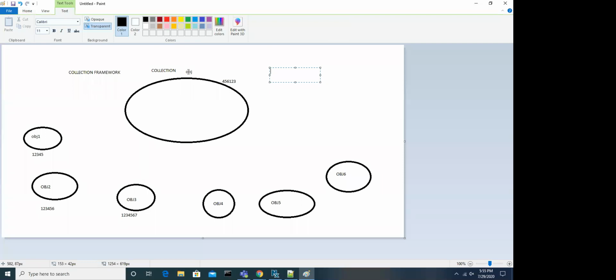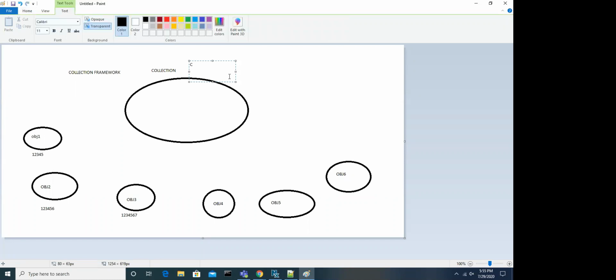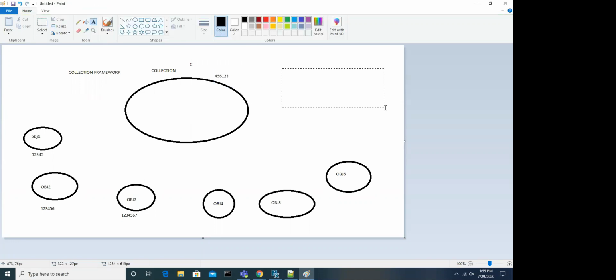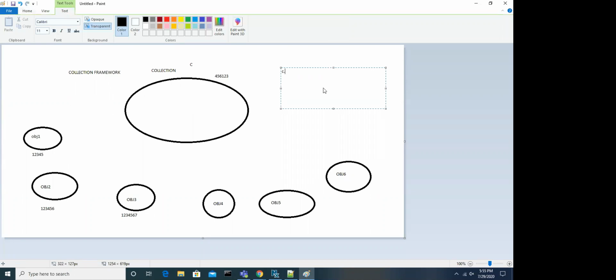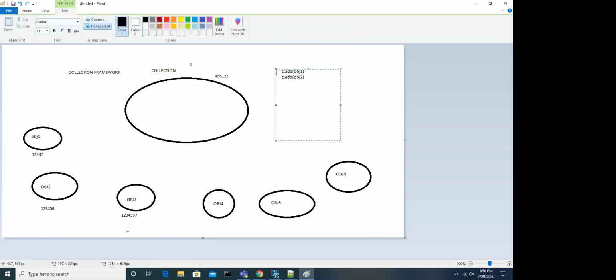Let's say the collection object's name is c, and its address is something like 45763. Now if you want to add objects, you will write c.add(obj1), then c.add(obj2), and like this we will add all the individual objects.